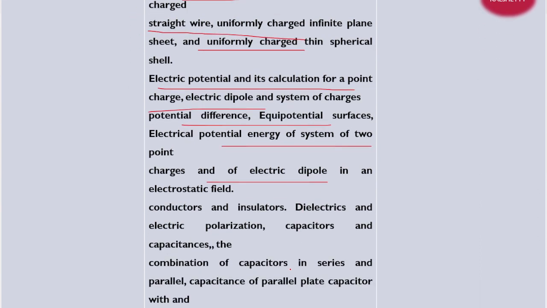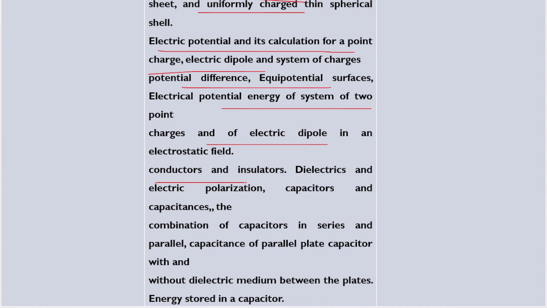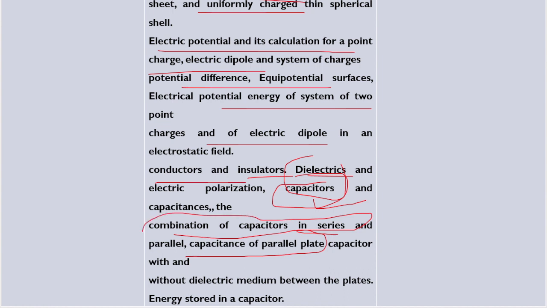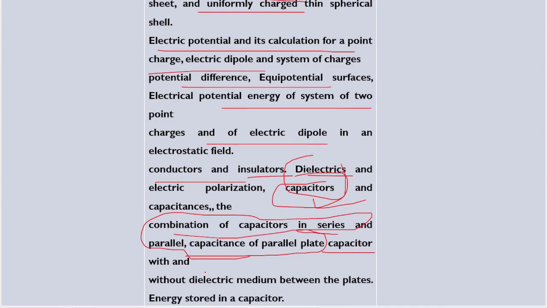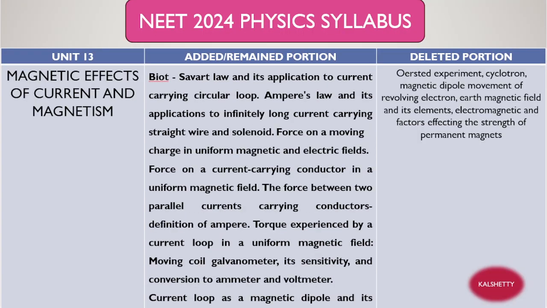Okay, finally, what is there here now? See, these are the conductors, insulators, dielectrics. I think dielectrics, this topic is very important, and capacitors is also very important. One diagrammatic question will be there. And combination of capacitors in series and parallel, this topic is also very important. You solve this topic, definitely a question will be there on capacitors either in series or parallel, right?